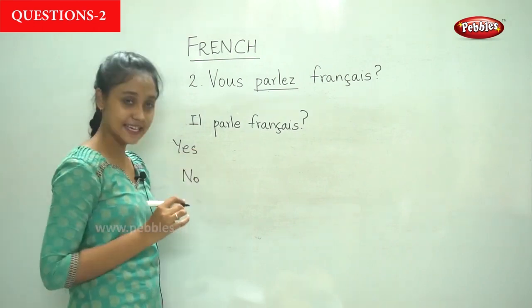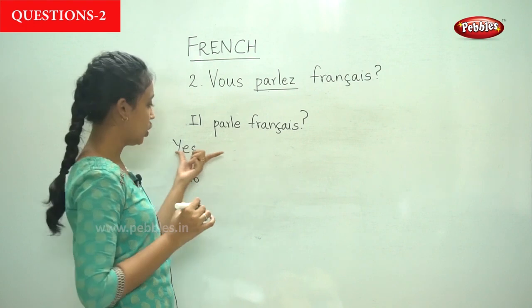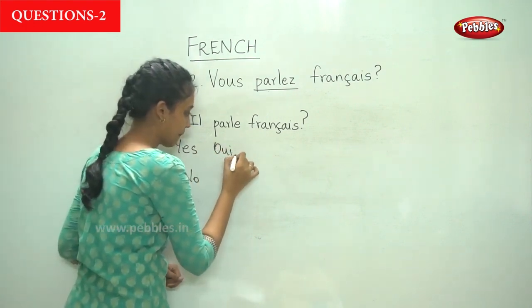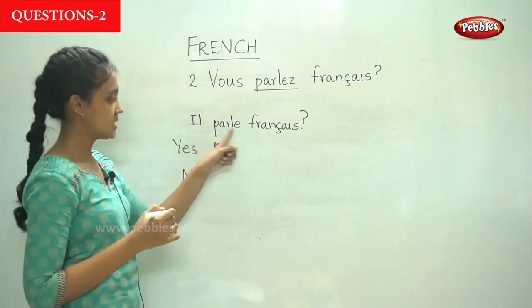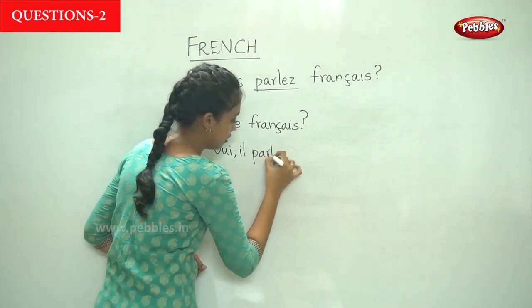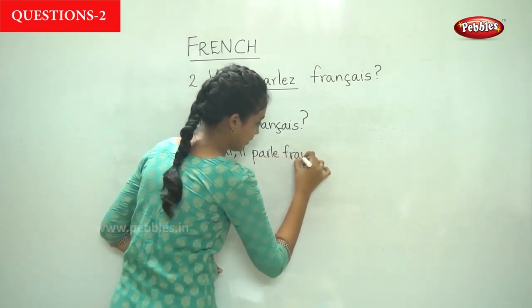If it is yes, if he speaks French, what would you say? You would say oui. Yes, he speaks French. Il parle français.